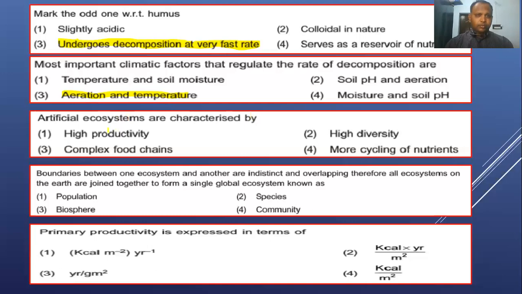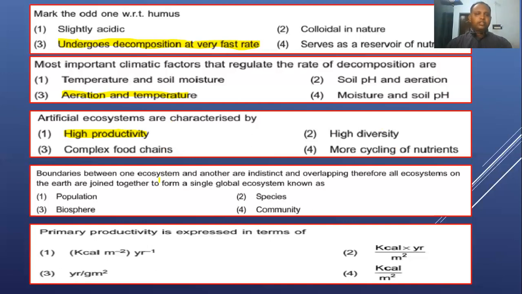And the next one is: the artificial ecosystem is characterized by. So an artificial ecosystem is characterized by only high productivity. An artificial example you can say is a crop field. Why are we cultivating crops in agriculture? To increase the yield. But here we cultivate only one single kind of species, so high diversity is not right, complex food chain is also not right, and more cycling of nutrients is also not right. The artificial ecosystem is characterized by high productivity. That is the right answer, right?